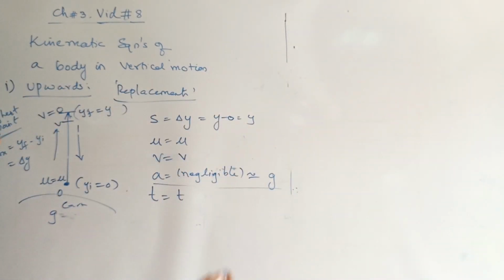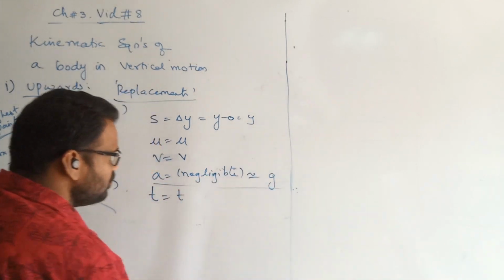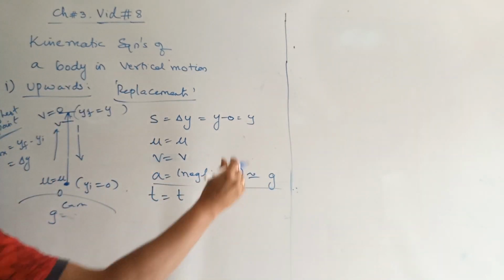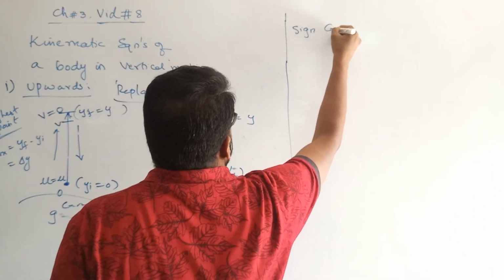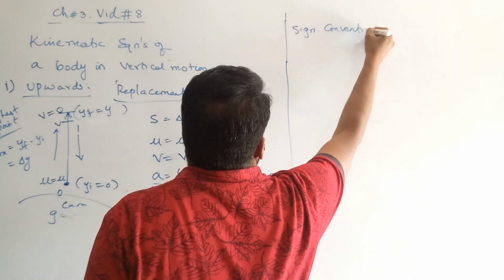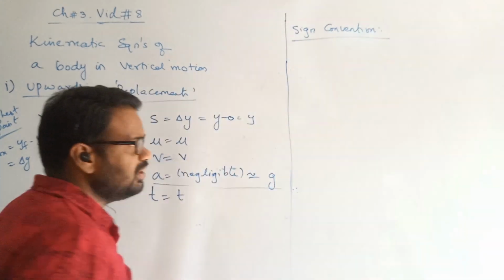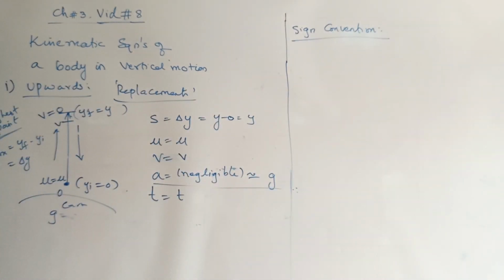Before writing these equations, when it comes to vertical motion, sign convention is very important. Concentrate, all of you. This is the only place where you are going to understand these terms. I am going to give you a sign convention with which you can solve any kind of problem based upon the kinematic equations. This is the most important thing. What kind of sign convention do you need to follow? What is the sign convention?